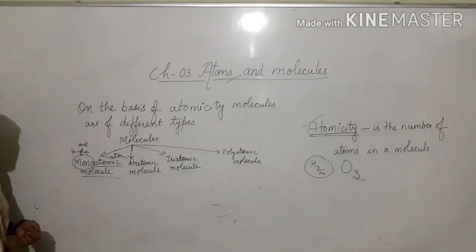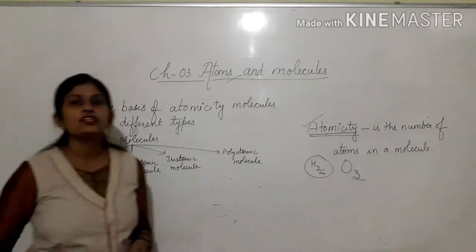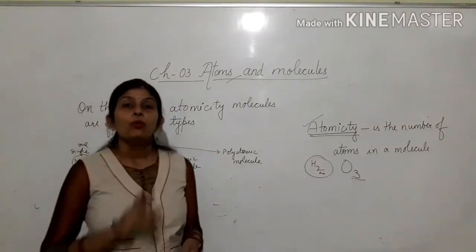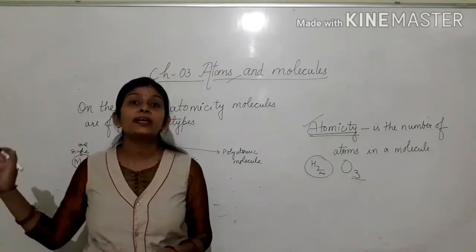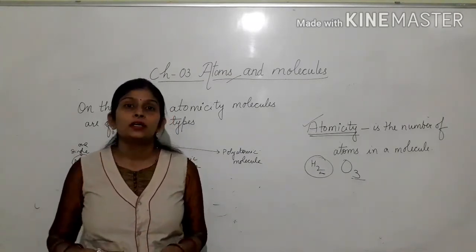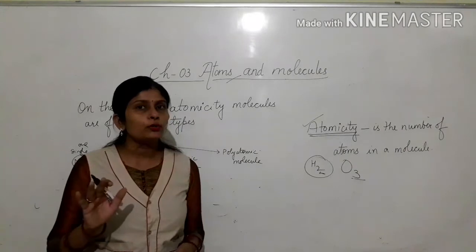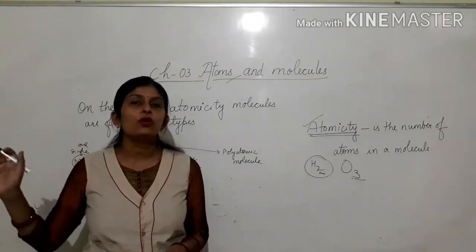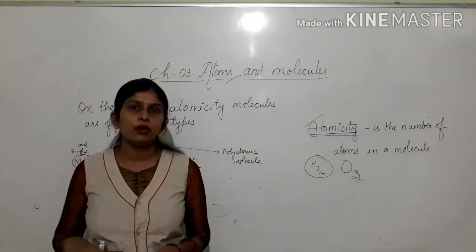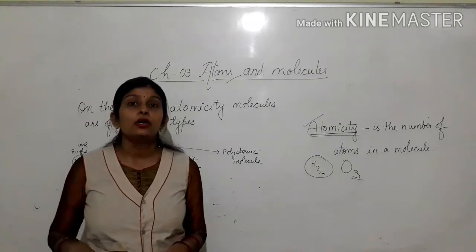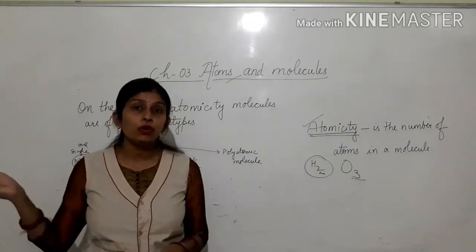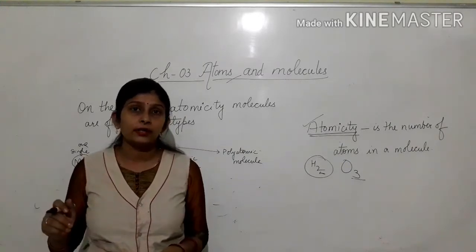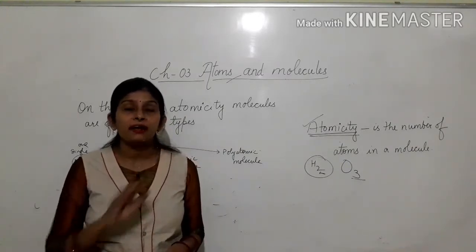See, in the definition I told you, molecules are generally groups of 2 or more atoms chemically bonded together, but not every time, not in every case.